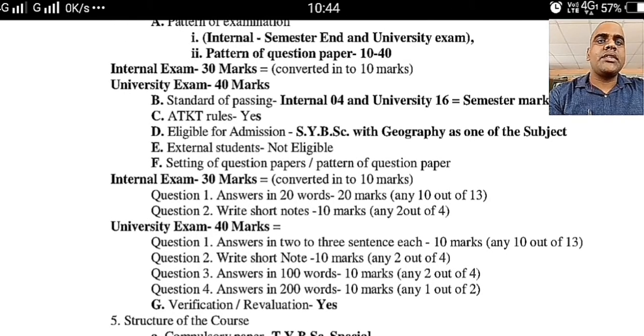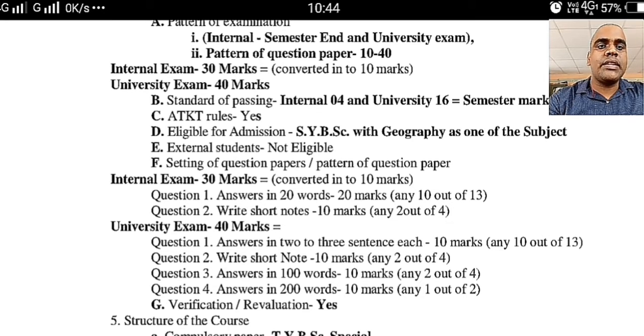In the internal examination of 30 marks, 2 questions will be asked. Question number 1 will have 13 questions, out of which you have to attempt 10, 2 marks each. And question number 2 will be of 10 marks. Out of 4 you have to attempt 2 questions, 5 marks each. In this way the 30 marks internal exam will be there and it will be converted into 10 marks. Means if you score 24 you will get 8 marks, if you score 27 you will get 9 marks, in this way.